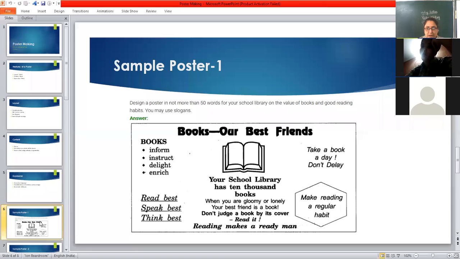Now, this entire presentation is a layout. If you see the title, Books Are Best Friends. Then books, what do they do? This is creativity: read best, speak best, think best. Now a slogan is also there. Don't judge a book by its cover. Read it. A proverb may be there. A catchy line may be there. Take a book a day, don't delay. Then make reading a regular habit.